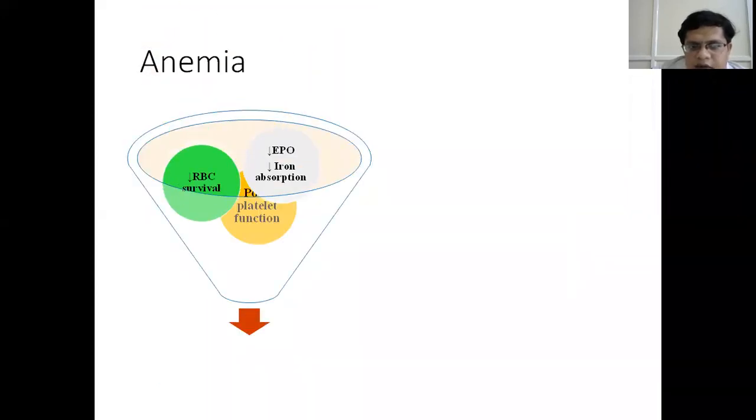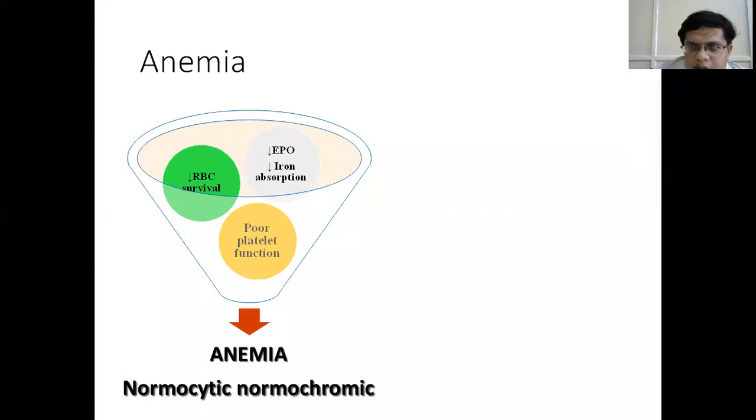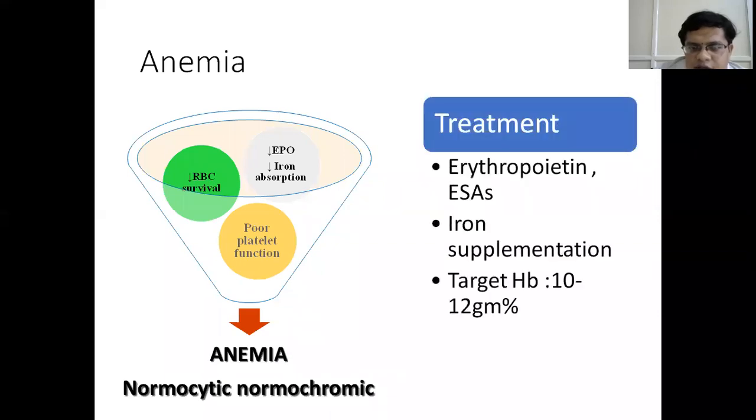So we have already seen anemia is due to decreased erythropoietin levels, increased absorption of iron, decreased survival of the RBC, and poor platelet function. So we treat it by giving erythropoietin stimulating agents like darbepoetin alpha and iron supplementation.